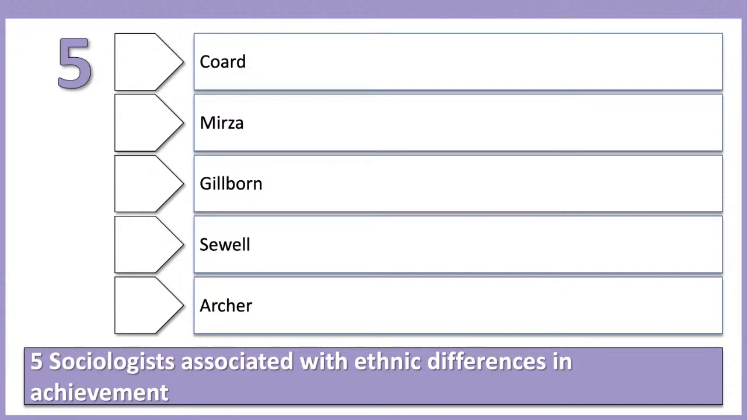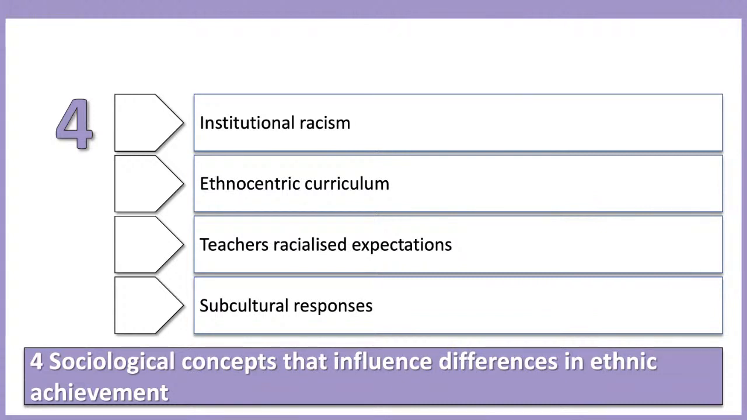Let's have a look at the 4 concepts, and I saw some really good concepts there. Institutional racism, and I saw some related to that as well in relation to resources and things like that. Ethnocentric curriculum, teachers' racialised expectations or teacher racism as well, subcultural responses. Lots of people have written some really, really good answers. Well done.